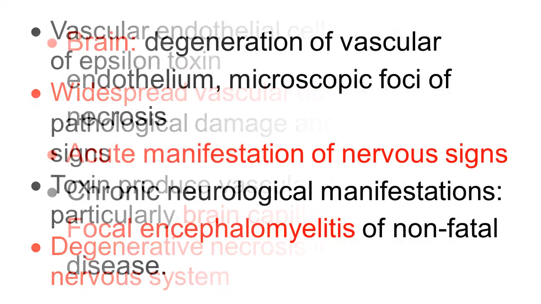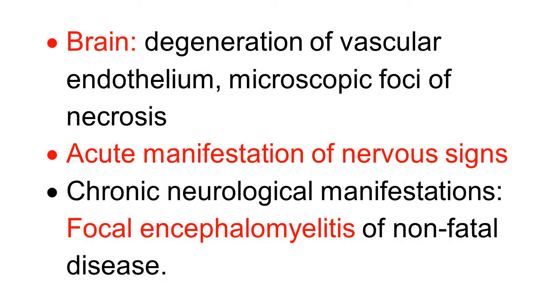We know that in the central nervous system, there is a degeneration of vascular endothelium. And because of this, there are microscopic foci of necrosis in the central nervous system, brain. Due to this, there is acute manifestation of nervous signs.